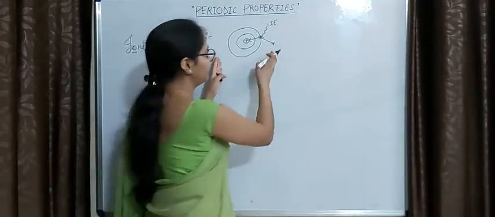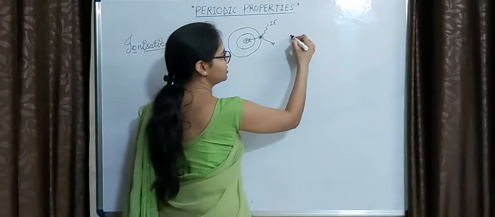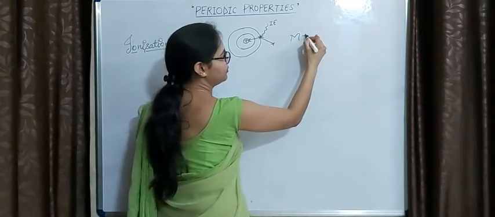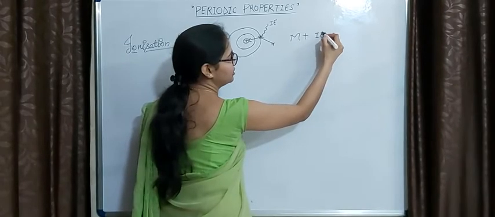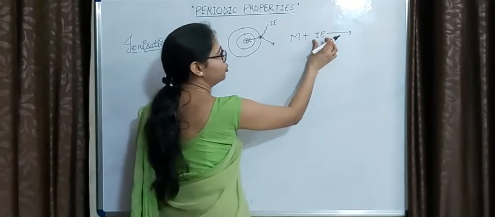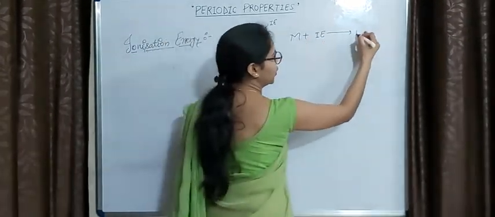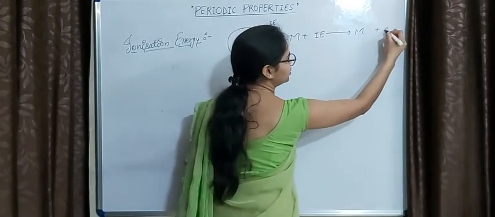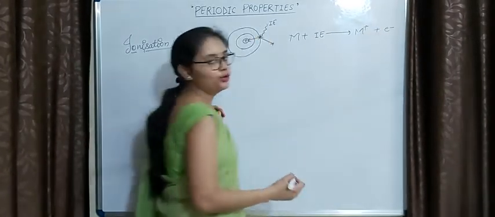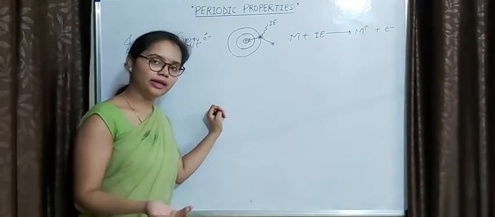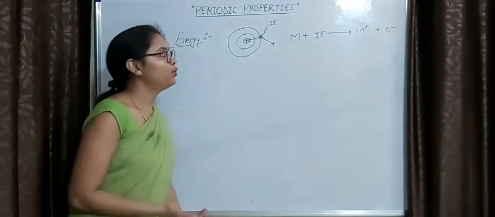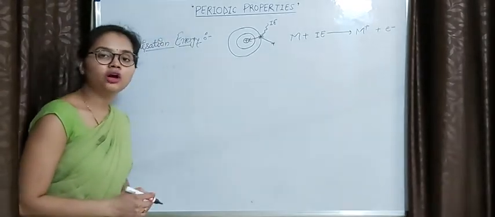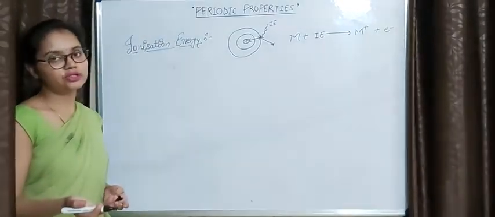So we can represent this phenomenon like this. Suppose M is the atom and we are providing this amount of energy to this atom, only then it will lose the electron and convert into a univalent ion. So this is ionization enthalpy. Now after this we'll talk about the successive ionization enthalpy.